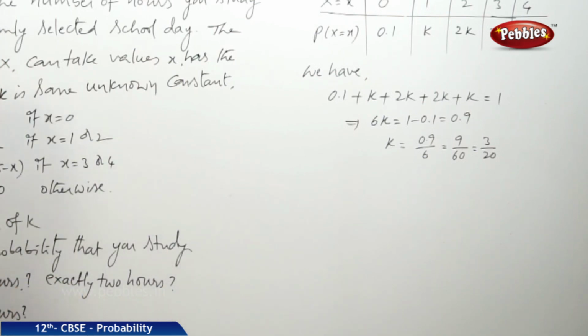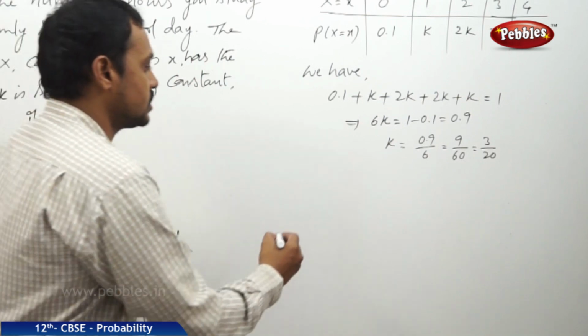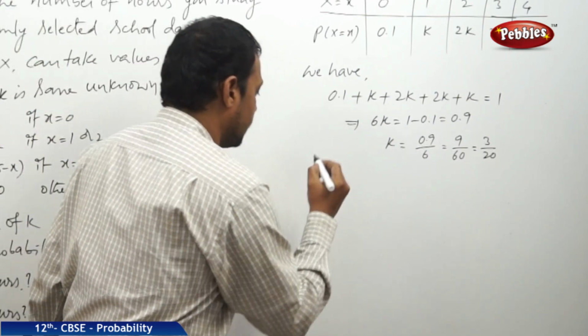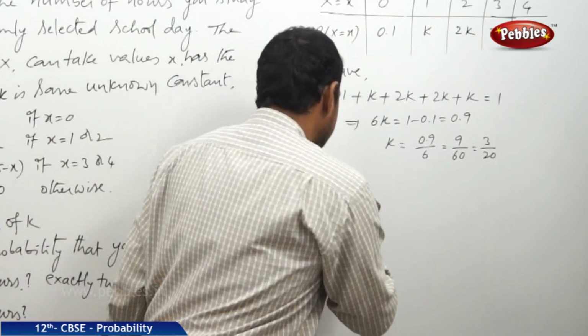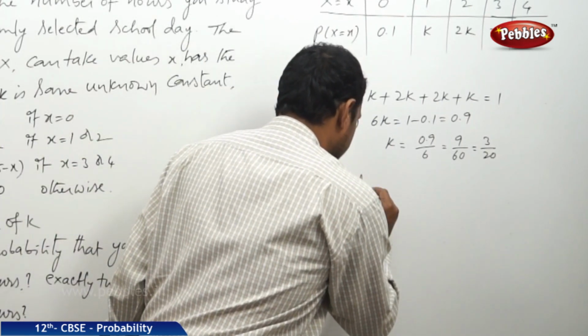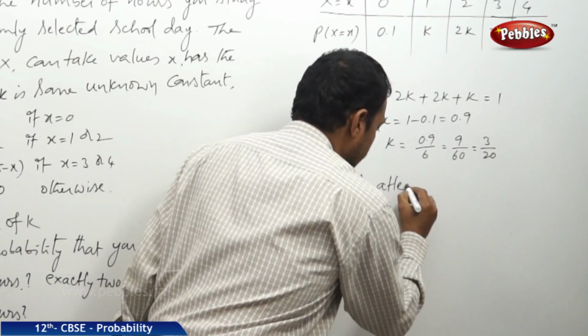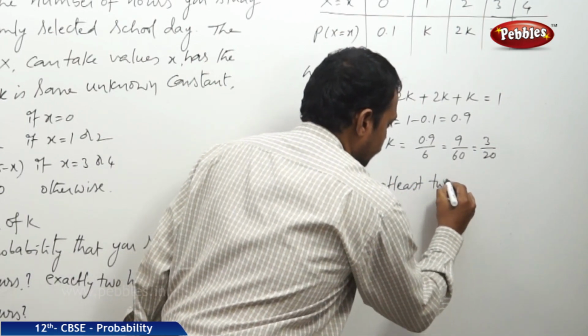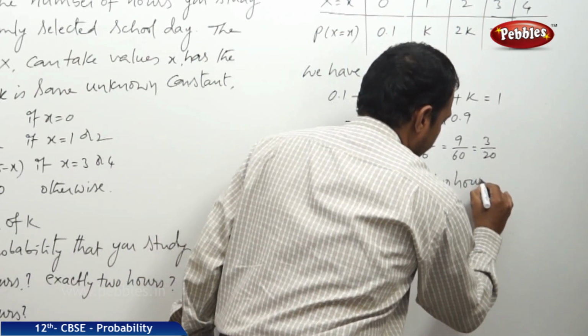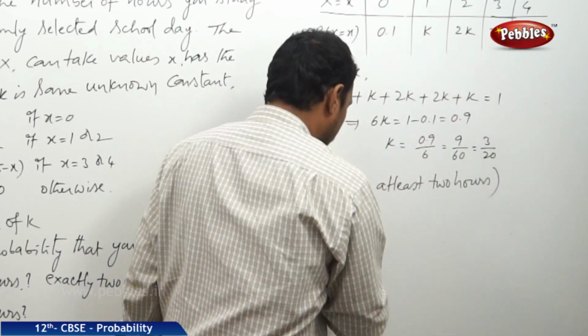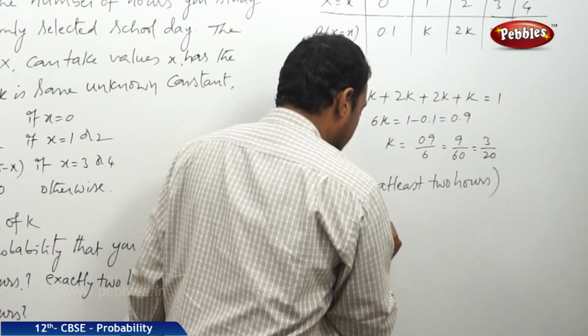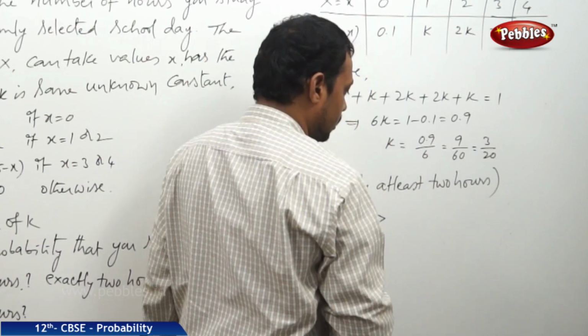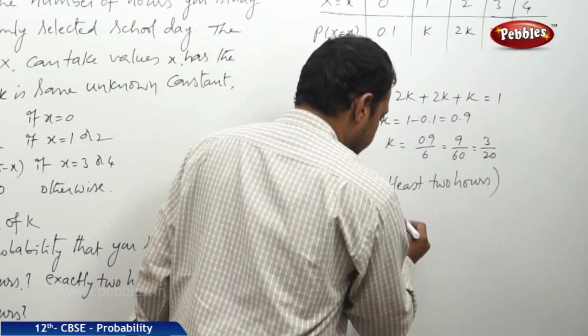And the next one, what is the probability that you study at least 2 hours? At least 2 hours means the minimum is 2 hours, that is x greater than or equal to 2.